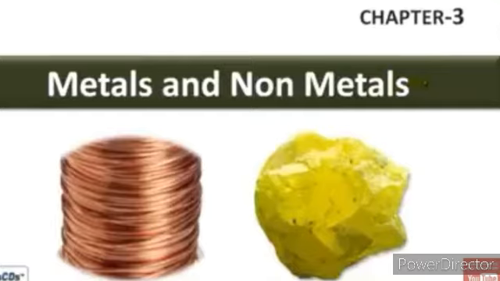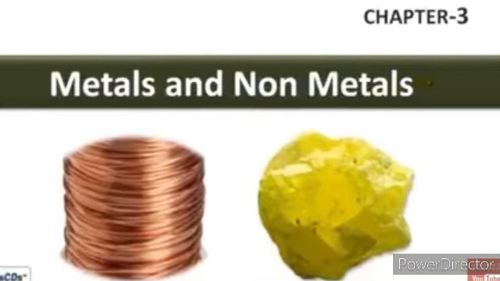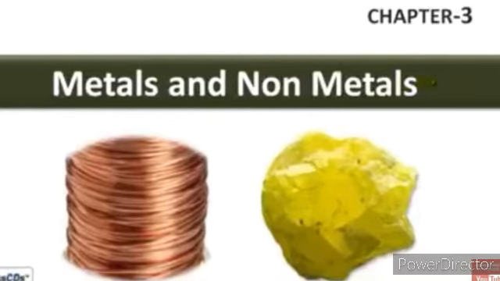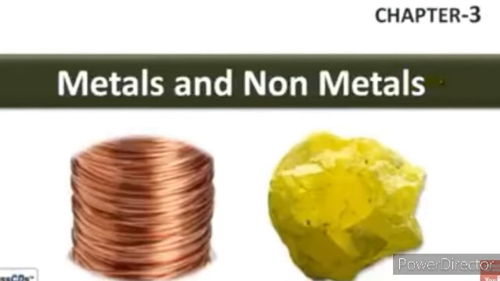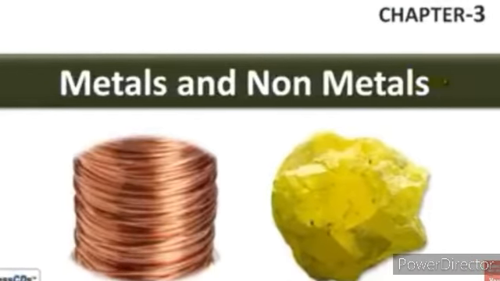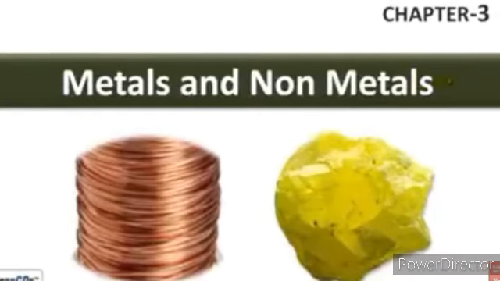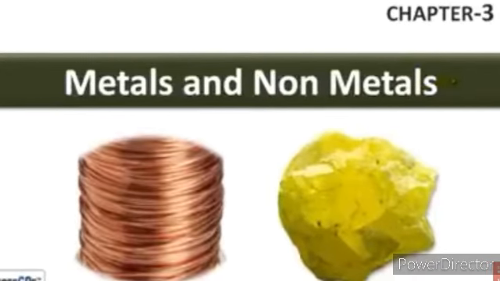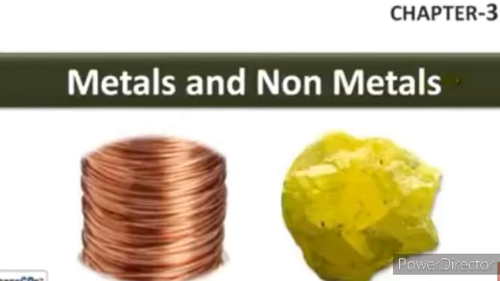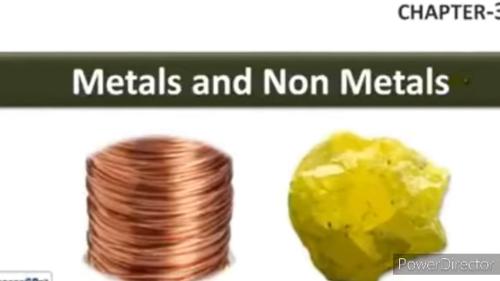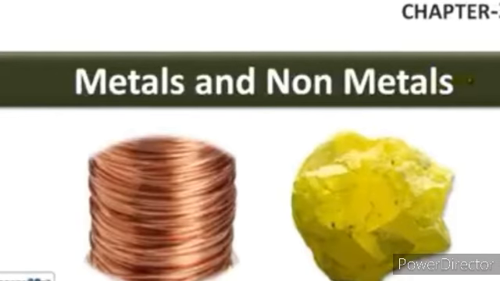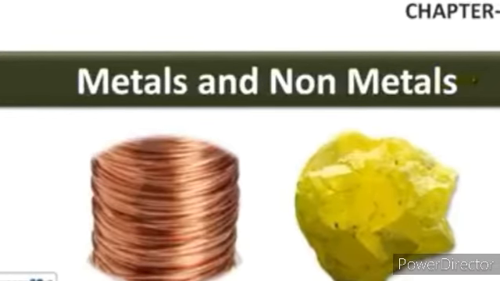We come across so many things in nature. Substances occur either naturally or artificially, that means man-made. Natural substances occur naturally, and there are many types of them. Among them, one type is metals and non-metals. There are wide uses of metals and non-metals.